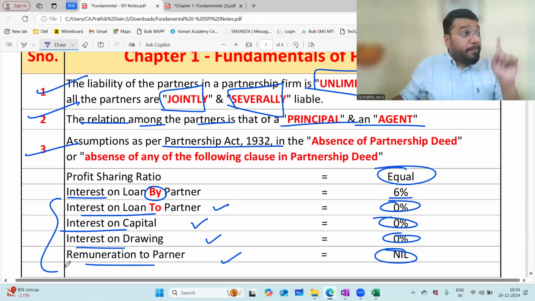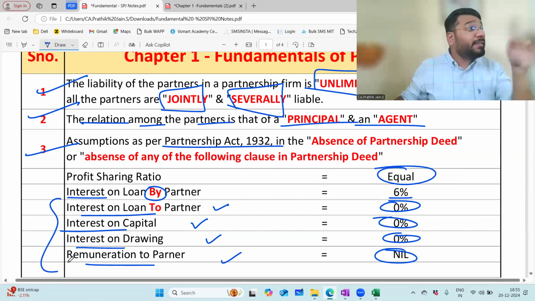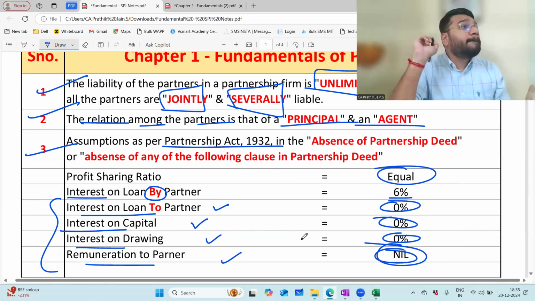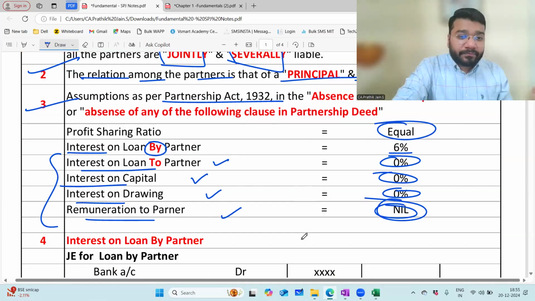If the partner wants remuneration of 5,000 rupees per month, what is he supposed to do? Get that 5,000 rupees documented in the partnership deed: every month I will take 5,000 from the firm. Like that, it has to be mentioned. If the data is not clear, if the partnership deed is not clear, the law will say, the court will say, nothing will be given to you. If you want it, get it documented very clearly in the partnership deed.